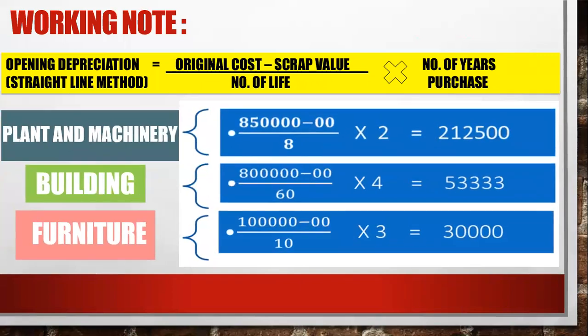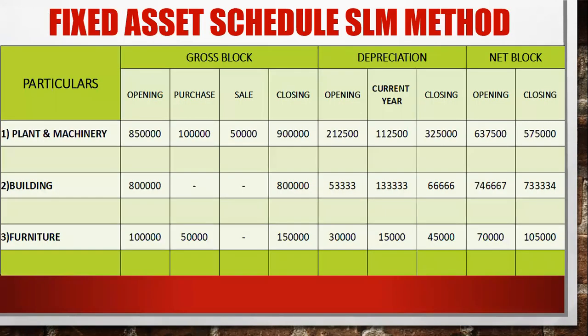So here you can see plant and machinery. For my opening cost, you have to take the original cost. So the original cost is over here, the opening balance.